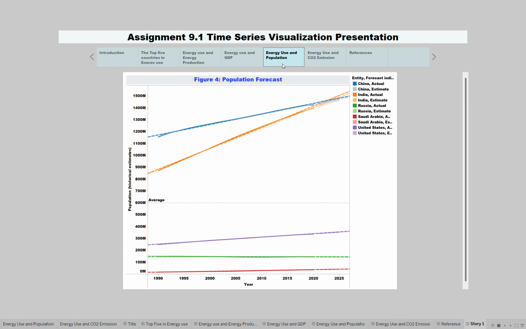And here on the energy use and population forecast, China and India, and all of them, are almost increasing. And you can see India will overtake China by 2023. But it doesn't mean that it will lead to higher energy use, because there are other factors influencing energy use.